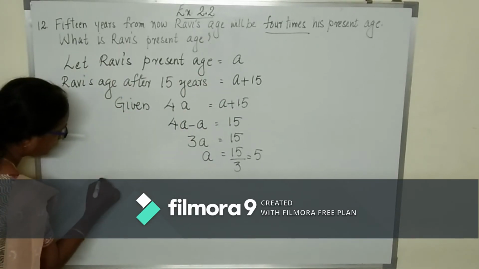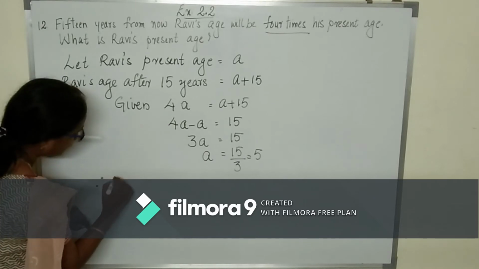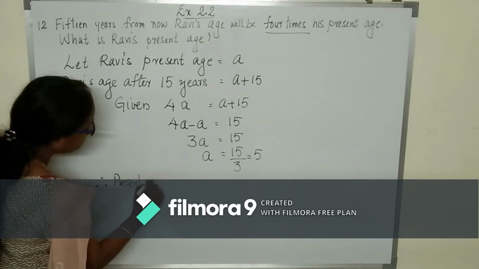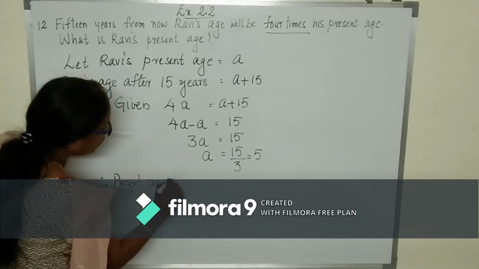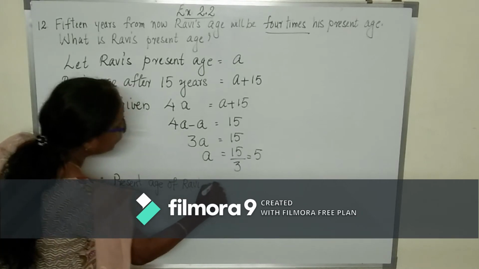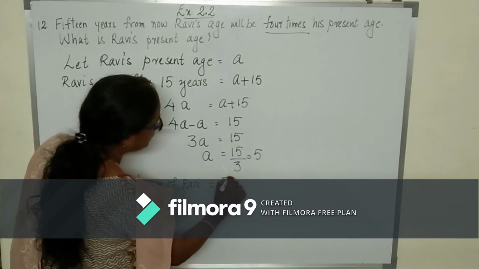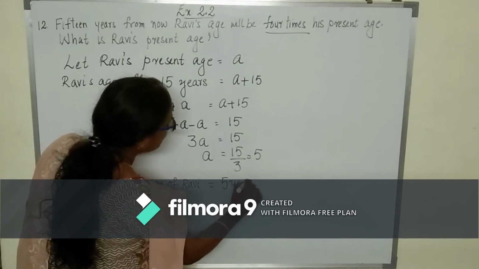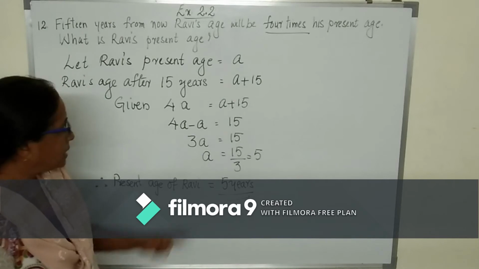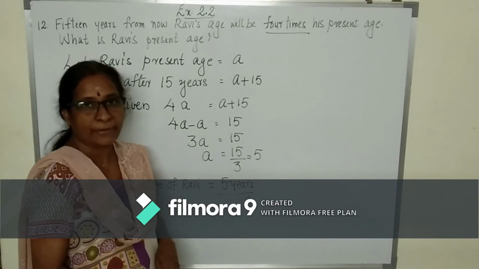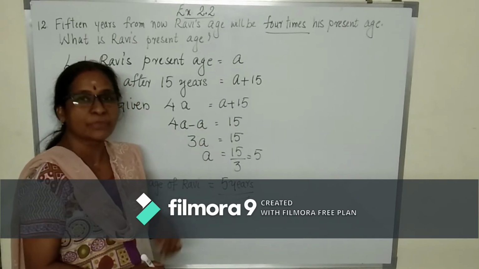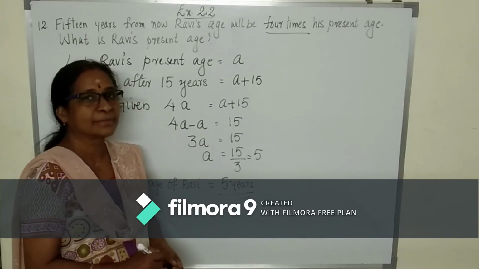Therefore, the present age of Ravi is equal to 5 years. What will be his age after 15 years? 15 plus 5, 20. So, 20 is 4 times A. 4 times 5 is 20.